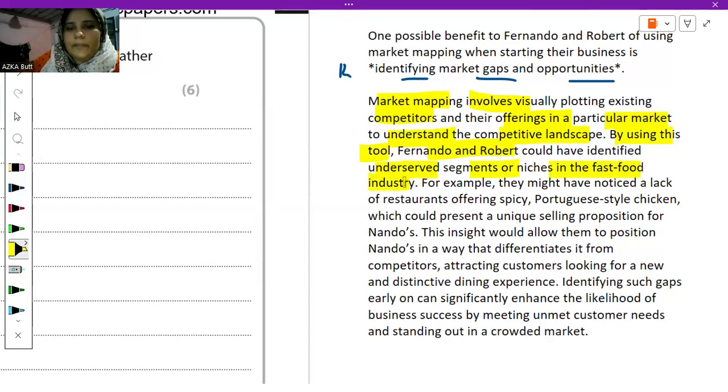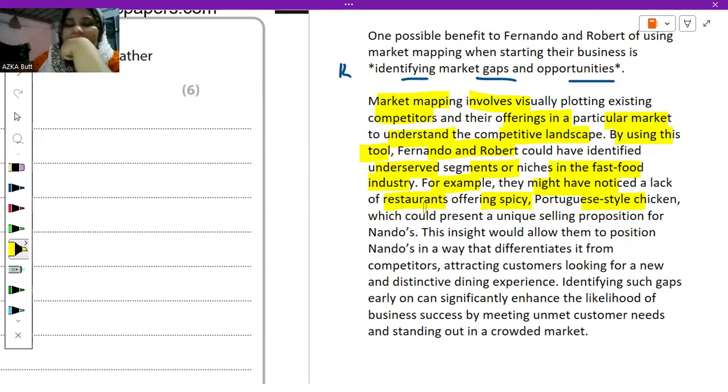If you read the case study, you will know that the business is selling fast food. For example, they might have noticed a lack of restaurants offering spicy Portuguese style chicken. This is my application. As you can see, I am applying my answer while analyzing it. You just need to analyze your point and put your application point in between. It means you will get whole marks for analysis and application.